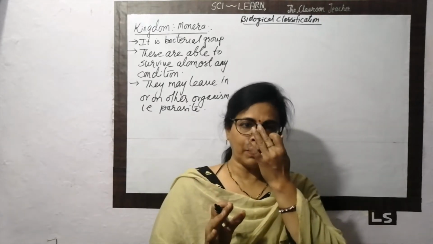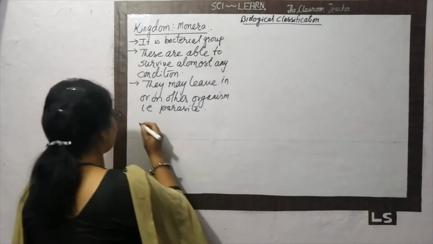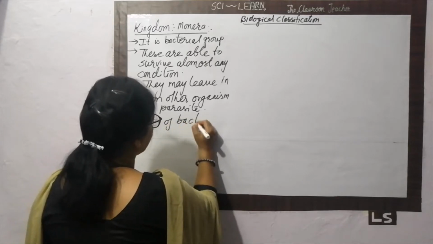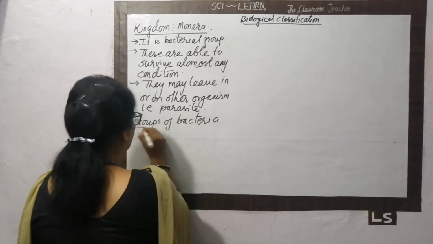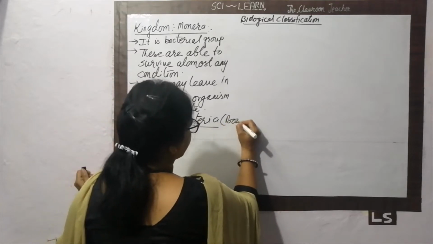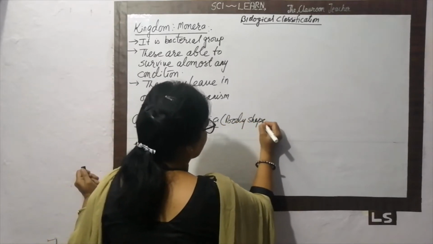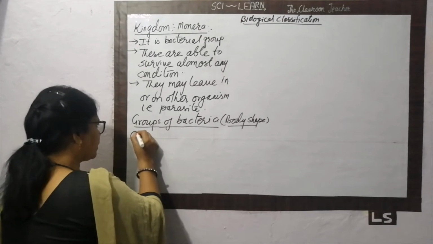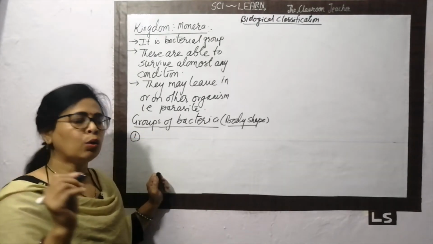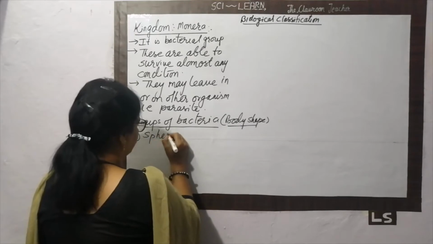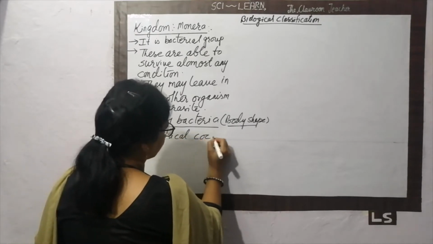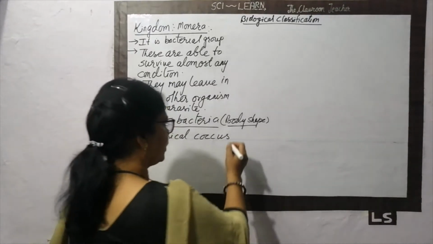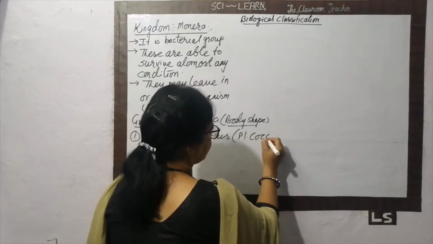Roughly, we are able to divide bacteria into 4 groups. This grouping of bacteria is based on their body shape. On the basis of their body shape, we are able to classify these bacteria into 4 groups. The first is called the spherical group or spherical coccus. In plural form, it is called cocci.